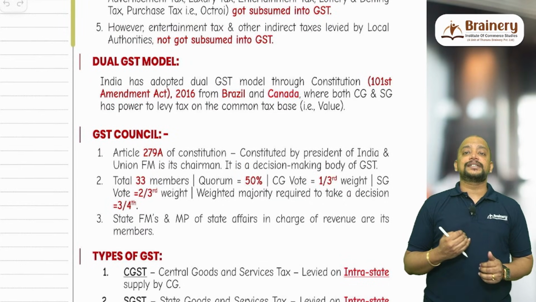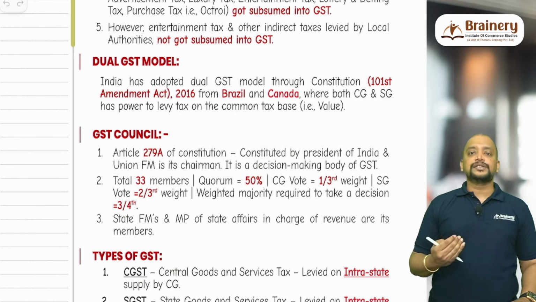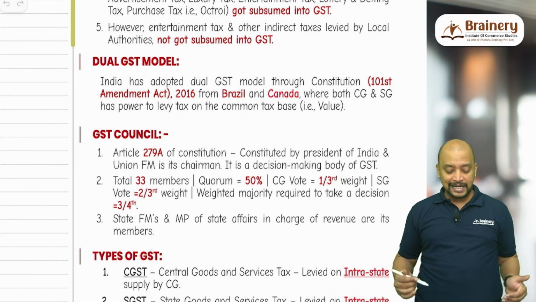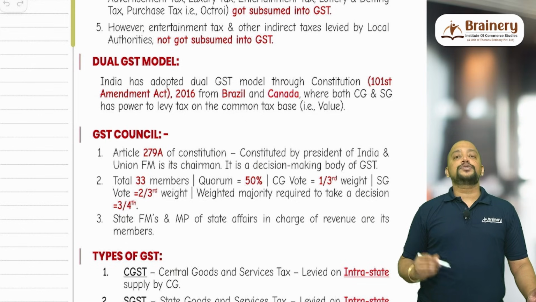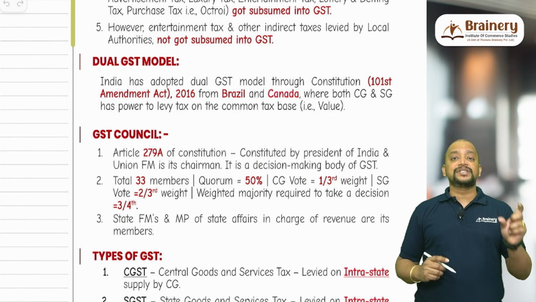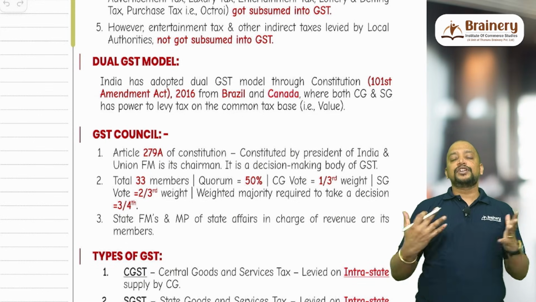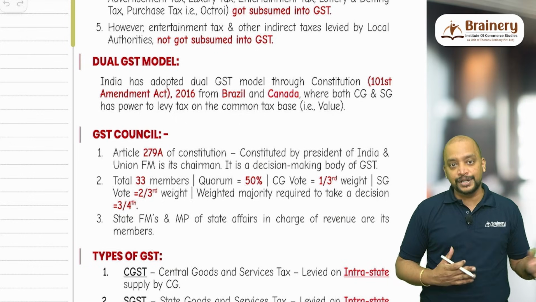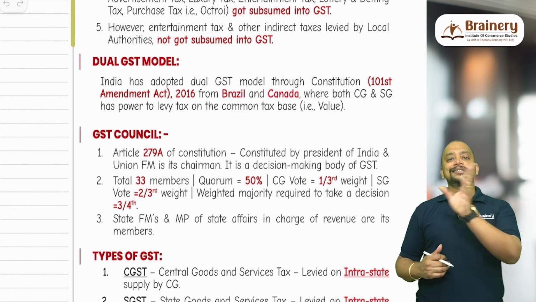Both central government and state government parallelly levy GST on the common tax base, and this dual GST model India adopted from Brazil and Canada. And we had the Constitution 101st Amendment Act, 2016. For the purpose of bringing in GST, the Constitution first amended the 7th Schedule, which empowers the union list, state list and concurrent list.